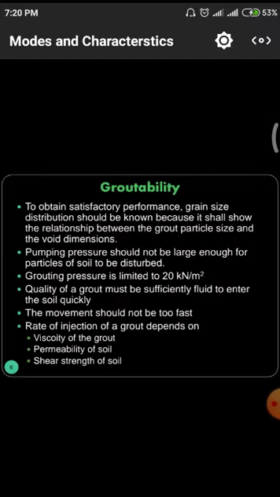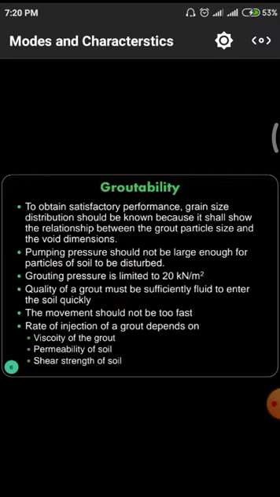If the material is moving very fast, automatically the voids will not be filled. Some of the voids will be blocked due to this fast movement, and in some cases the surrounding materials will block the holes, so that the filling phenomena takes place only in a particular hole. All the remaining holes have to be taken care of with another grouting technique.